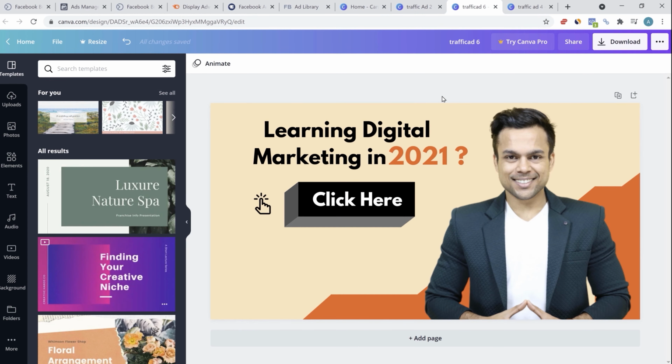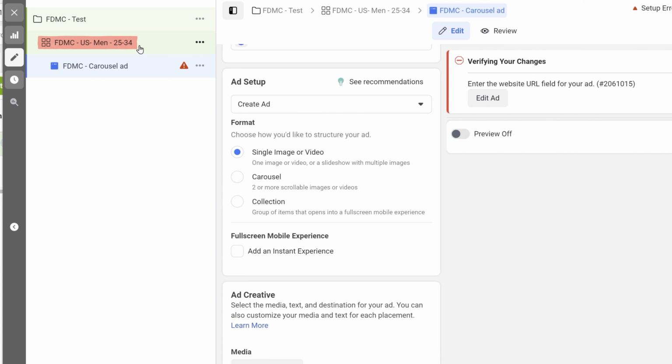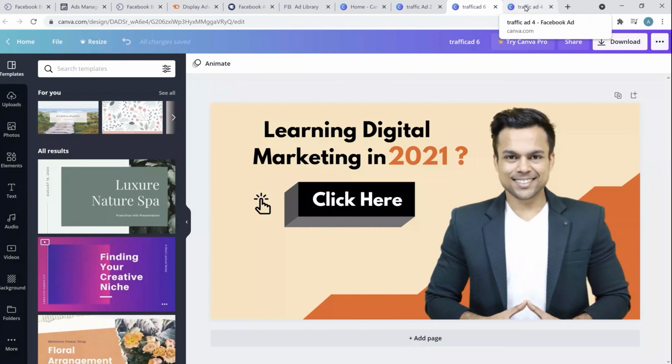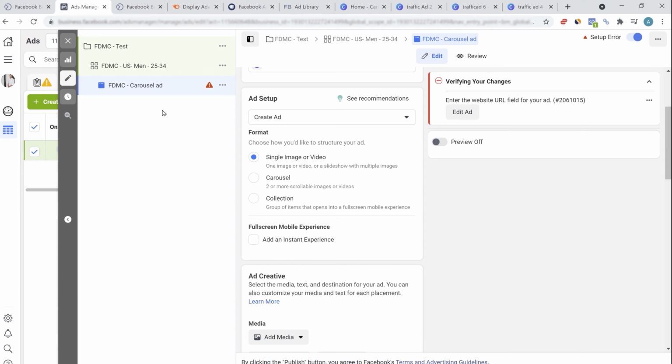If you check our structure here, the campaign, ad set and the ad level. So whenever you're running ads, at the ad set level, like FDMC, US, men 25 to 34, we won't have a single ad. Rather, we'll be creating multiple ad copies and each ad will have a different creative. Let's say if you are thinking of running ads to all these three creatives, then we'll create multiple ads here, and not just image ads. We'll also be creating video ads. So the budget that we have decided at the ad set level will be distributed among all these different ads.